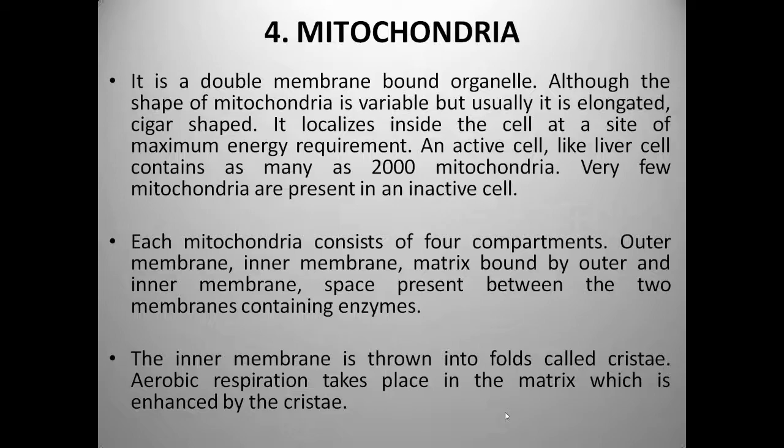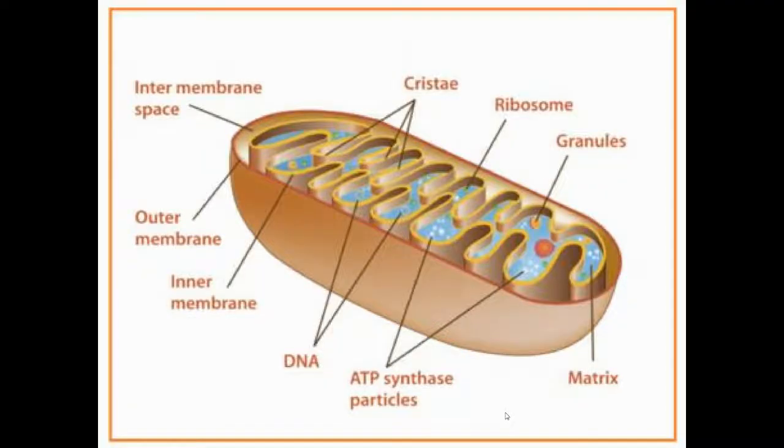Each mitochondrion consists of four compartments: the outer membrane, the inner membrane, the matrix bounded by the inner membrane, and the space present between the two membranes containing enzymes. The inner membrane is thrown into folds called cristae. Aerobic respiration takes place in the matrix, which is enhanced by the cristae. So you can see in this picture.